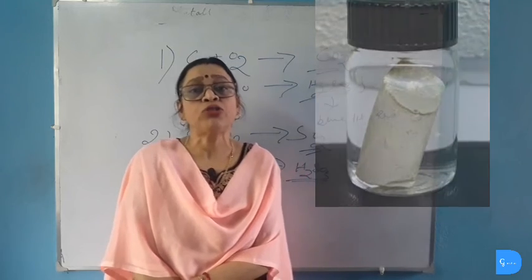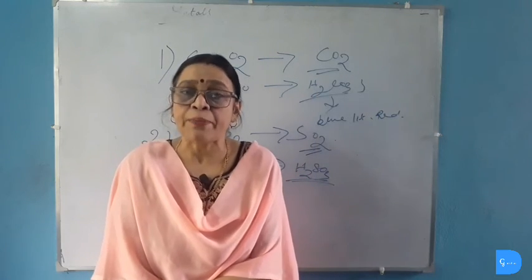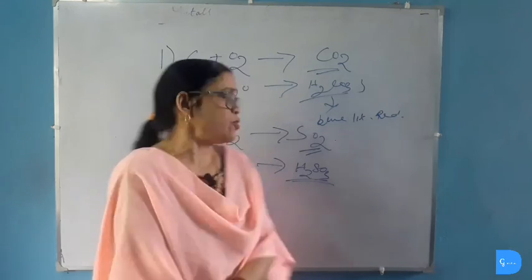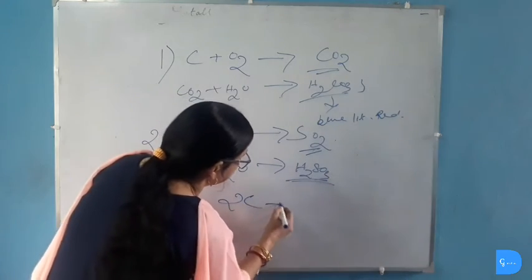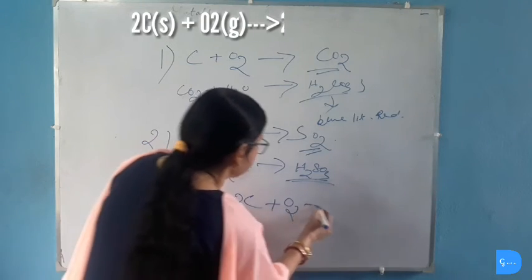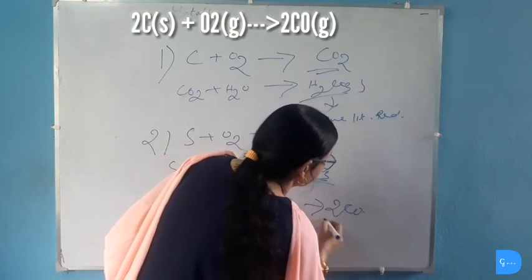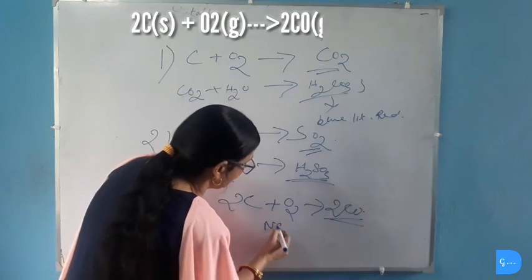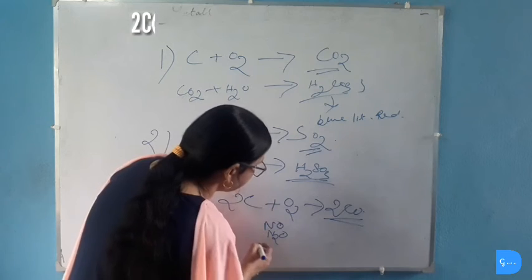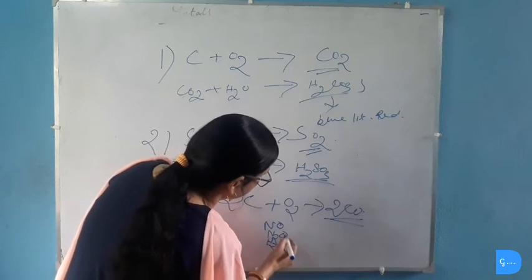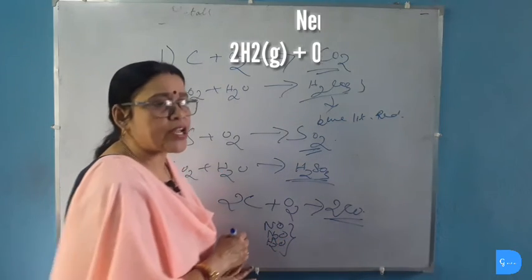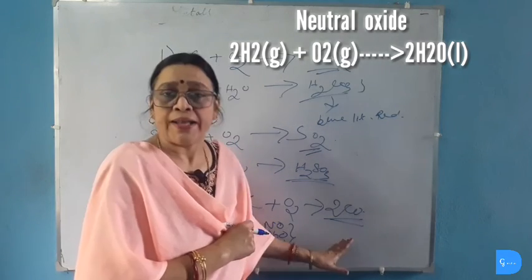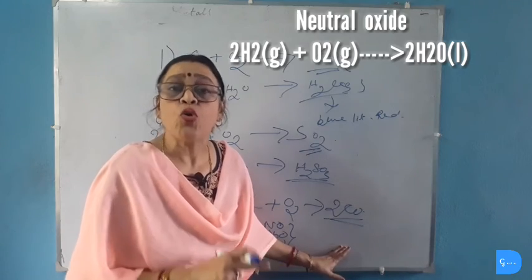Now we will study the neutral oxides. When carbon burns in insufficient oxygen, it produces carbon monoxide. Carbon monoxide is a neutral oxide. Similarly, nitrogen monoxide, dinitrogen monoxide and hydrogen oxide or water are all neutral oxides, because when they are dissolved in water, they do not produce acid and thus do not change the color of blue litmus solution